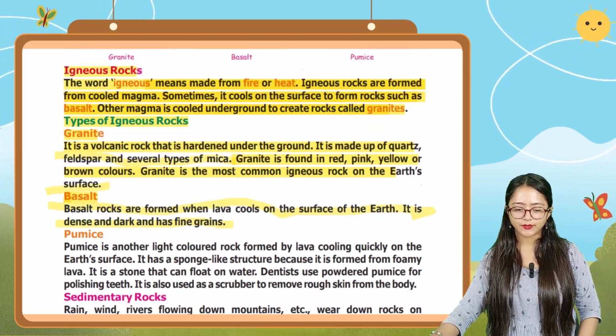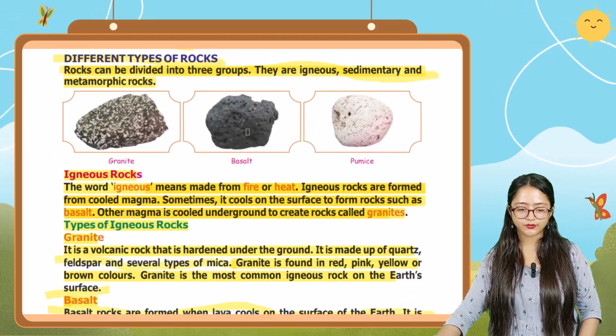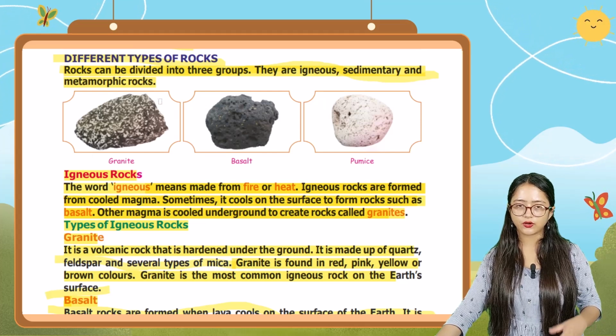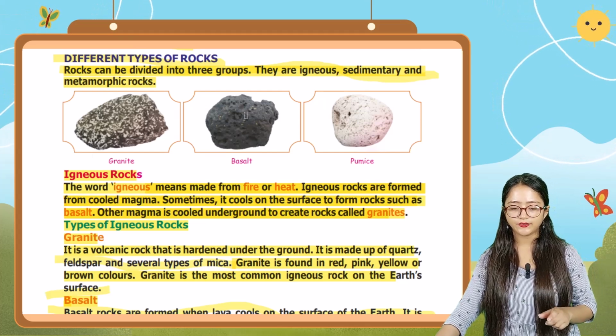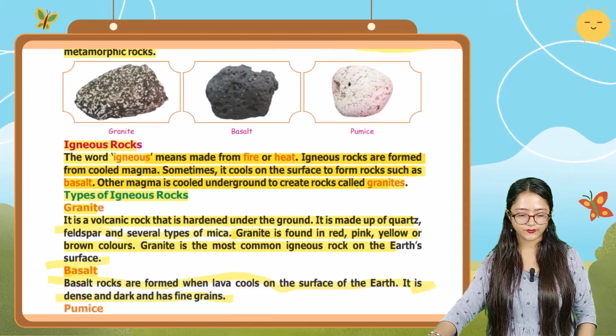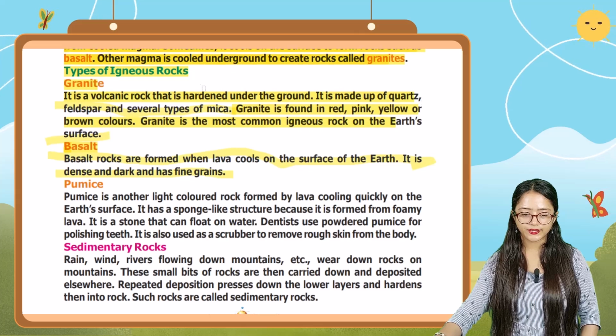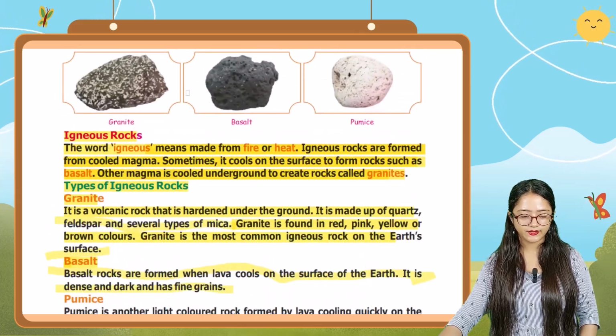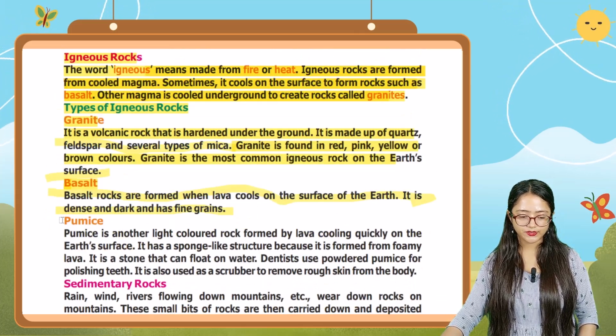Here in this image you can see this basalt. You can see the granite also, which is also a type of igneous rock, and here you can see the basalt, which has those grains. Also very dense and very dark in color. And next one is pumice.